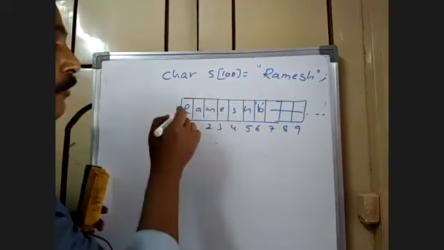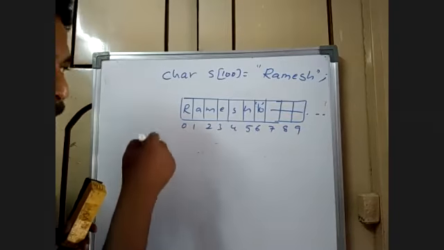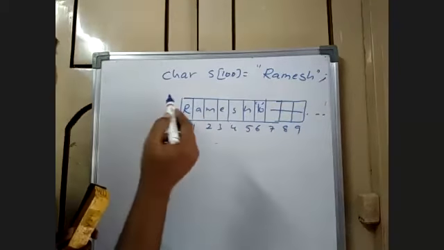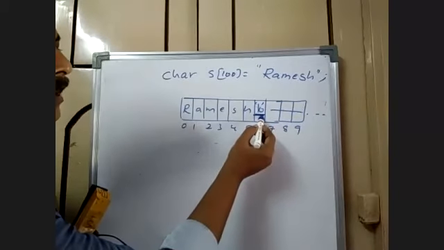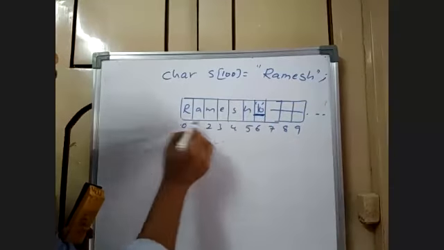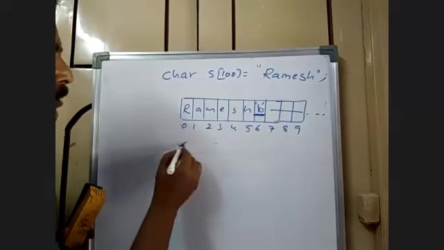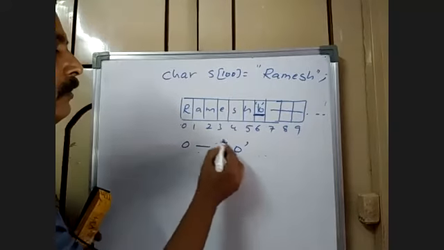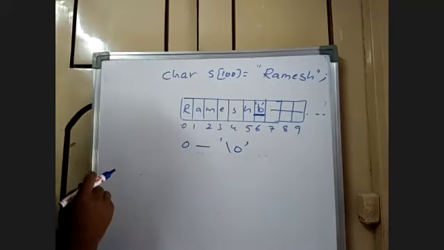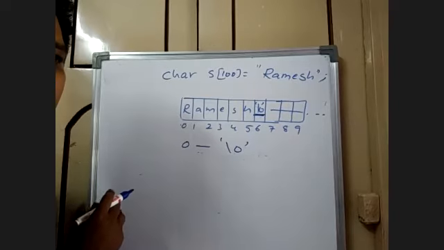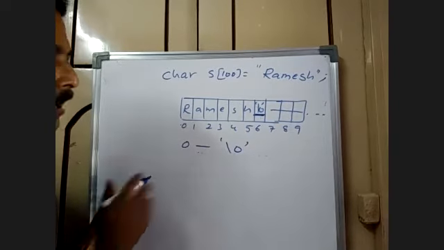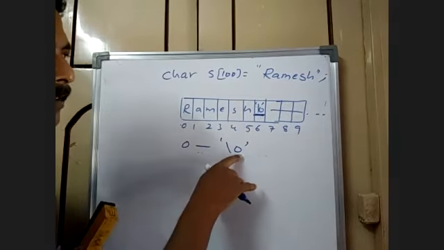Now, see, strings, how can we write the program for this? As we know that there is an ending for every string. You begin at 0 till the null character, 0 to null. You keep on accepting and manipulating every character, from 0 to null.